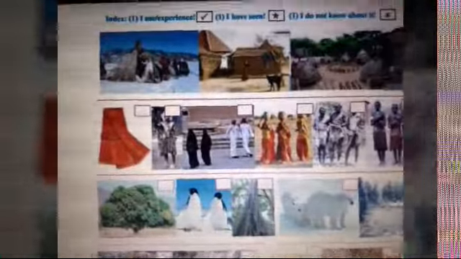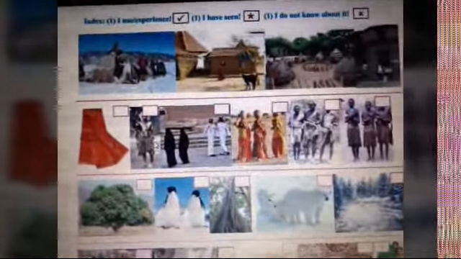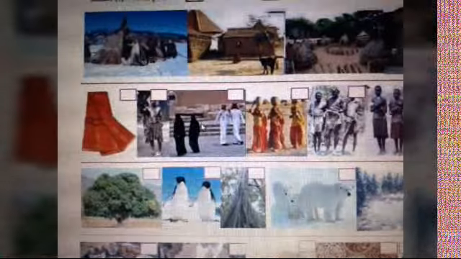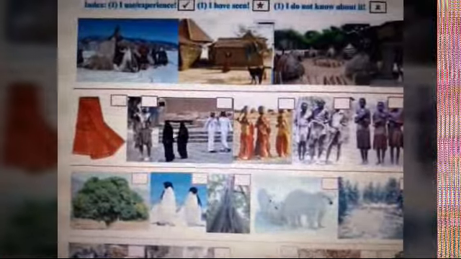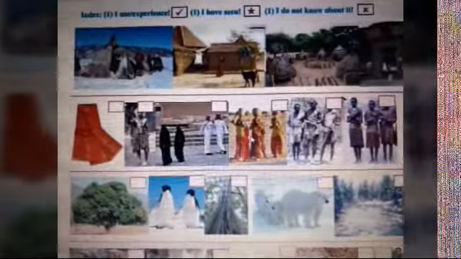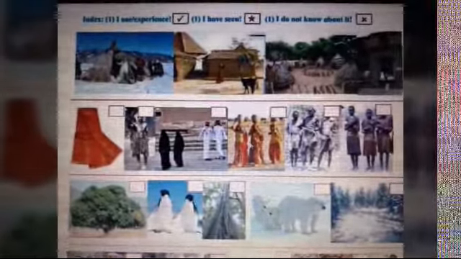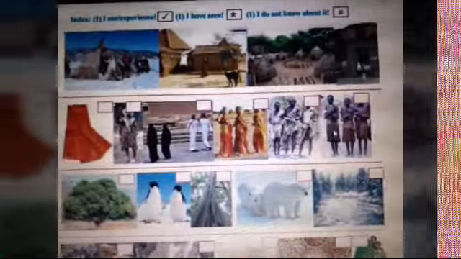Now here you can see this is a beautiful sari which Indian women wear. Then it's a dress of a tribal. Then it's a dress of Muslim people from the United Arab Emirates or the Gulf countries. They wear burqa and the men wear full cotton kurta. Then here is a dress of Ghagra Odhni from Rajasthan and Gujarat. Again the dresses of the tribal people we can see which they are wearing.